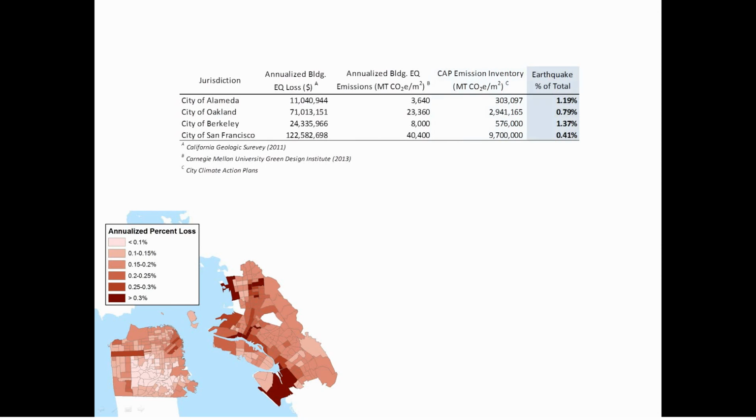So, not the most dramatic results, but let's revisit what I've just said. 1% is only considering building losses, not building contents and not infrastructure and vehicles. Second, this only considers earthquakes, including fires, floods, and other hazards may increase this further. Conversely, this is 1% of existing CAP inventories, which do not measure embodied emissions of the products consumed by cities.